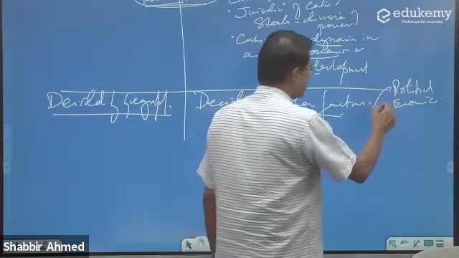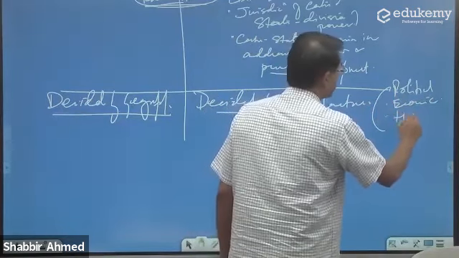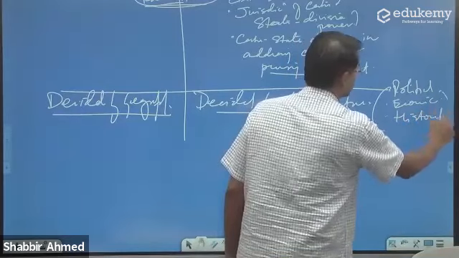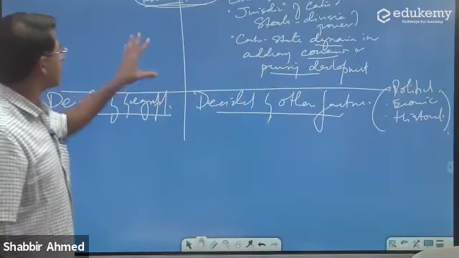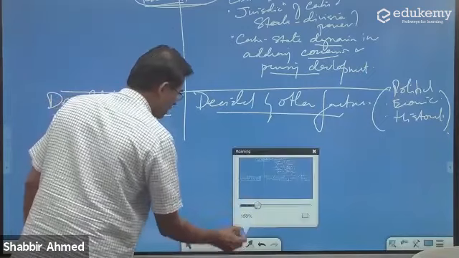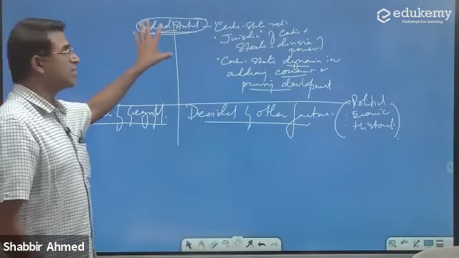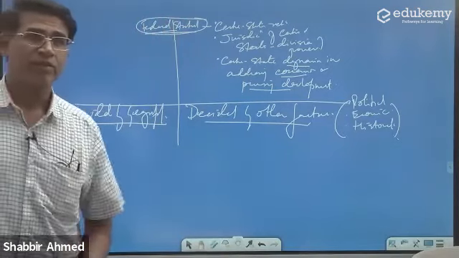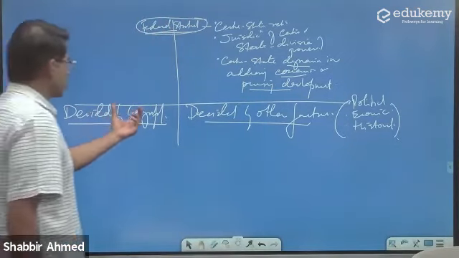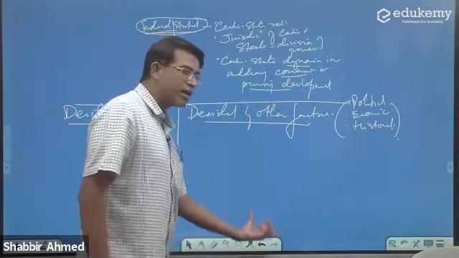It could also mean something related to historical factors. So what decides it in India? If I rephrase the question, what decides India's federal structure? Is it decided by geography? Is it decided by other factors?